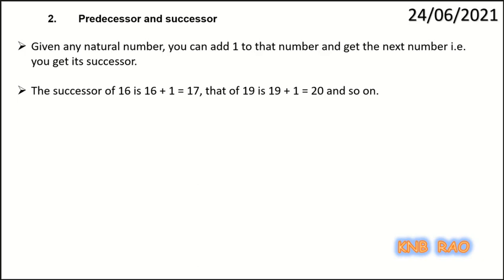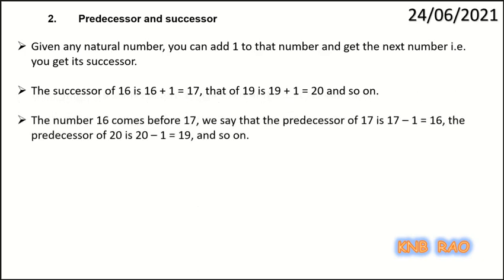For example, the predecessor of 16 is 15, the predecessor of 17 is 16, and the predecessor of 20 is 19.